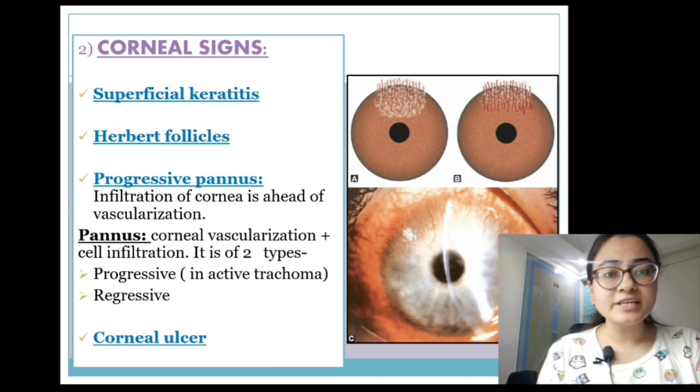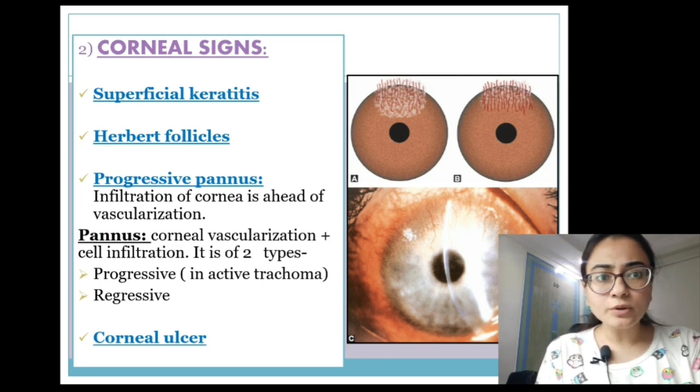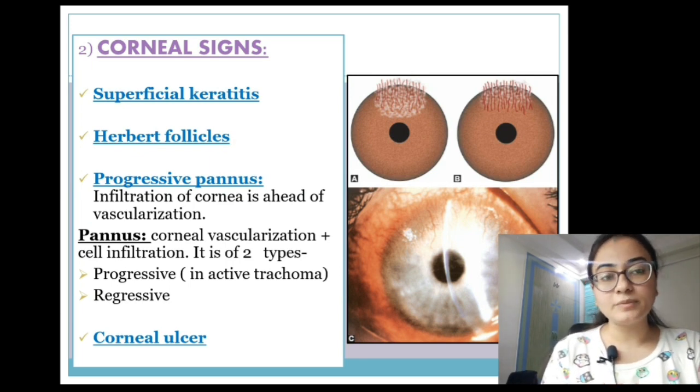So in progressive, see the image which is mentioned here. In figure A, the blurred thing which you can see is the infiltration, and the red vessels are denoting vascularization. You can clearly see that in figure A, the cell infiltration has exceeded the vascularization. It's ahead of vascularization.